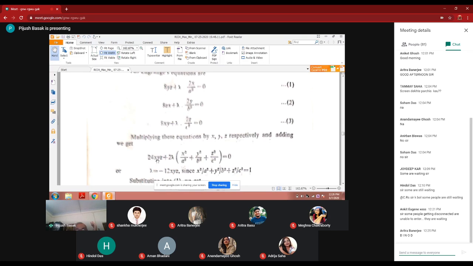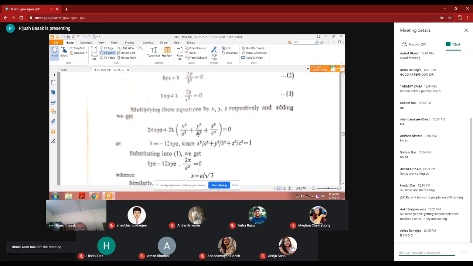So 24xyz plus 2 lambda into this equal to 0. And from here, because x square by a square plus y square by b square plus z square by c square is equal to 1, it is given. It is the equation on the left side. So lambda is equal to minus 12xyz, since this is equal to 1.